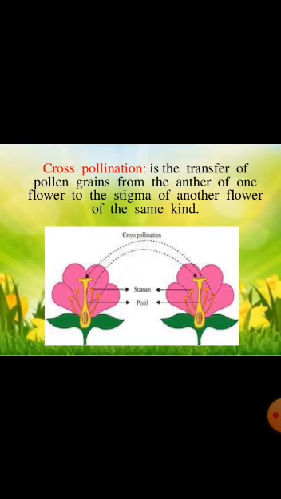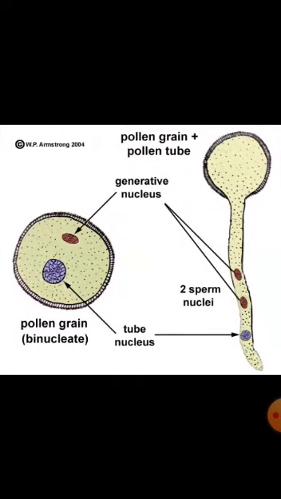Once pollination is done, that is the pollen grains get deposited on the stigma, the pollen grains germinate and give rise to a pollen tube. If you see the structure of a pollen grain, it contains two male nuclei and a tube nucleus. This tube nucleus helps in developing the pollen tube and travel throughout the length of the style to reach the